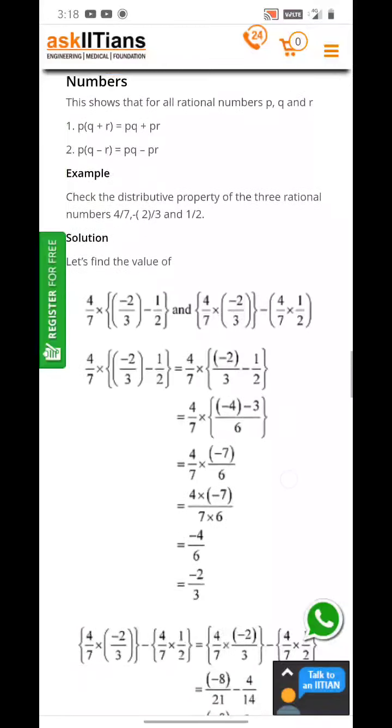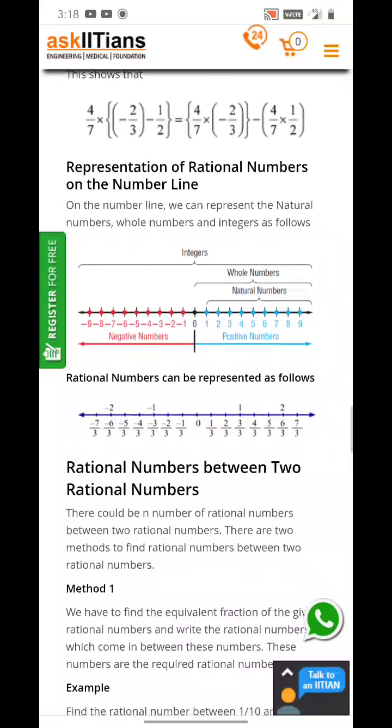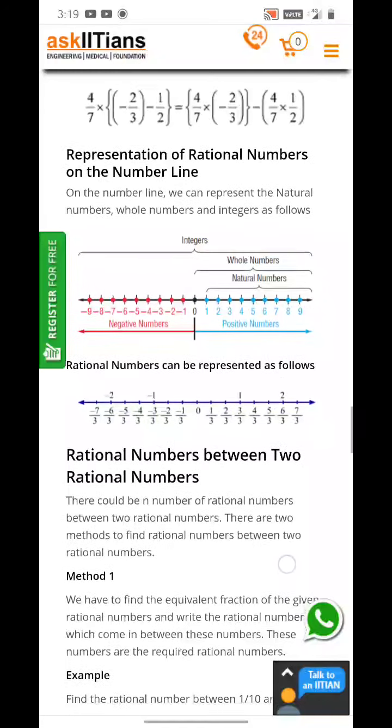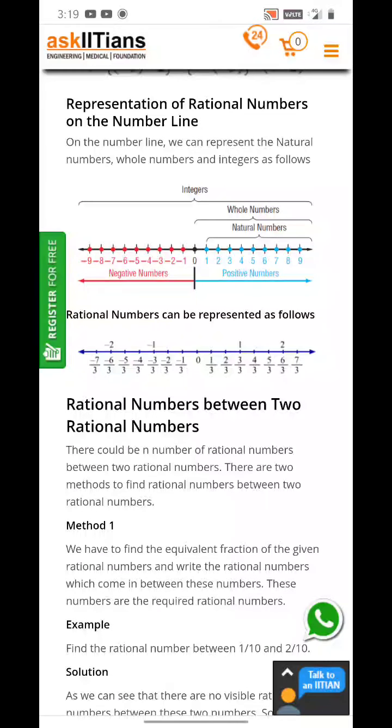The rest you know. This is also the representation of rational numbers on the number line. We can use a shortcut to do this effectively. In the case of a proper fraction, where the numerator is less than the denominator, that number lies between 0 and 1. In the case of a mixed fraction, we take the whole number as the beginning, and then we proceed as we did with the proper fraction.